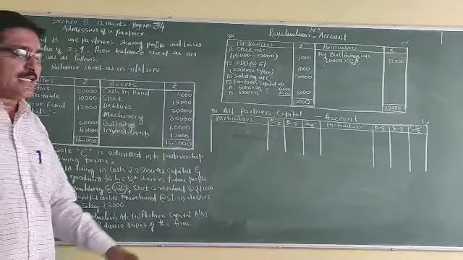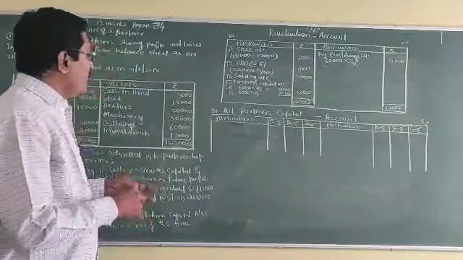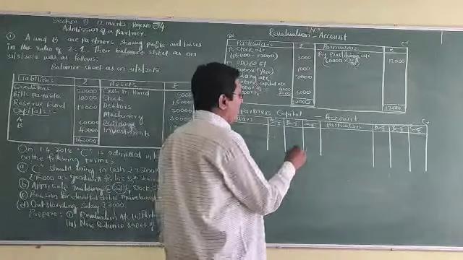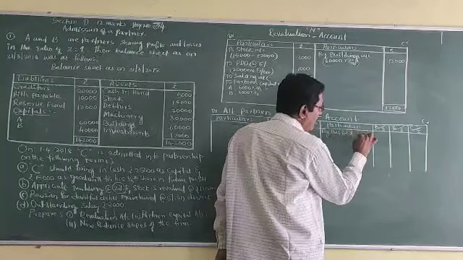It comes under the personal account, applying the personal account rules. Now record the transaction. First, the capitals of the partners: by balance brought down.